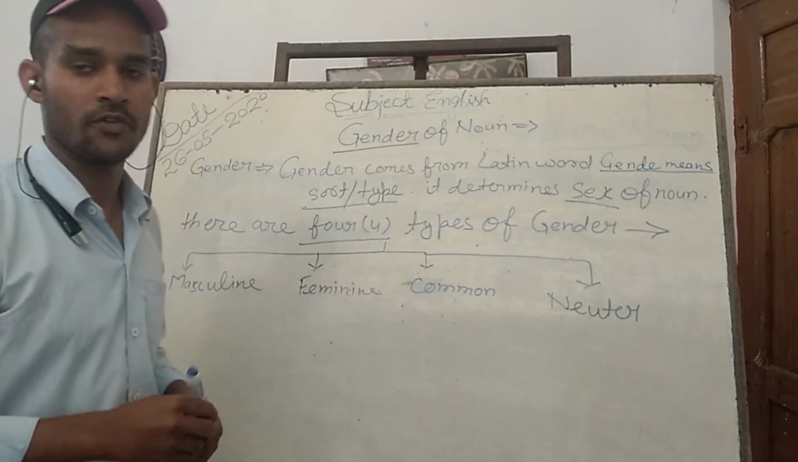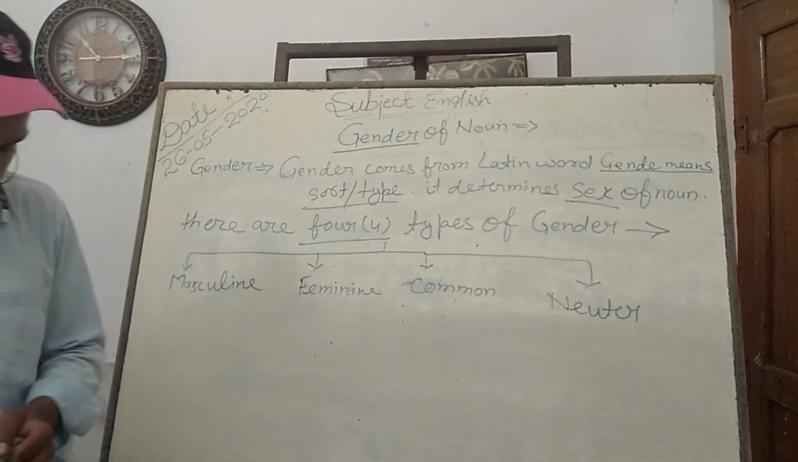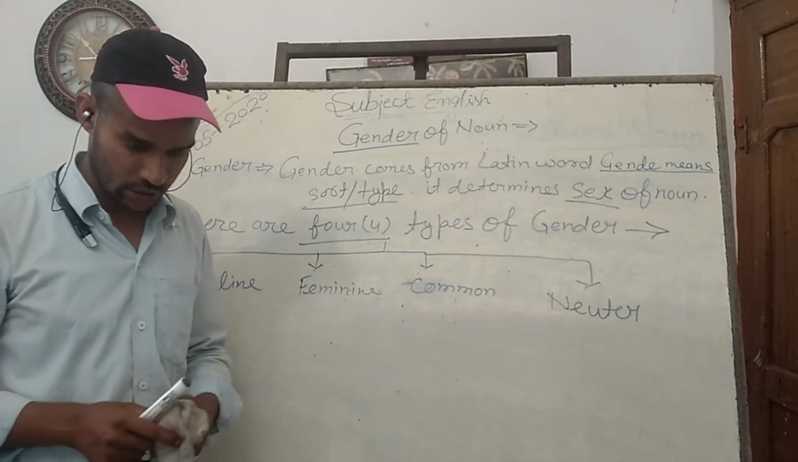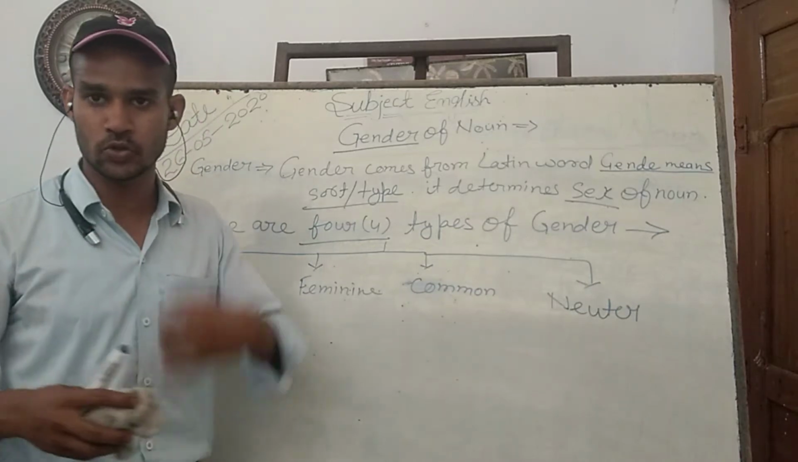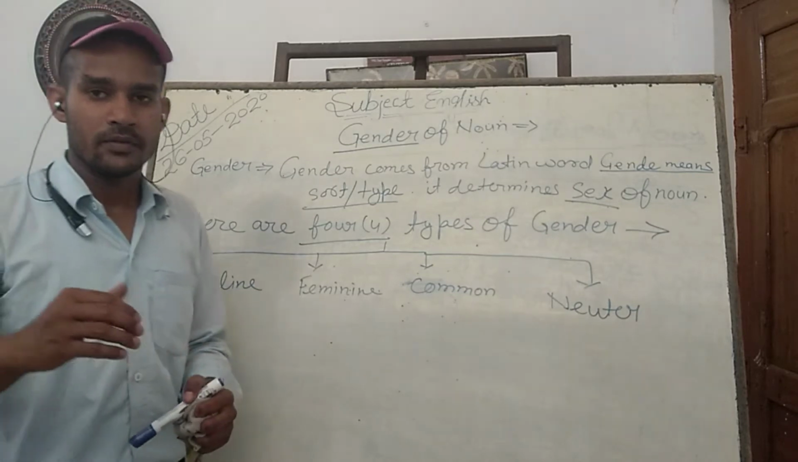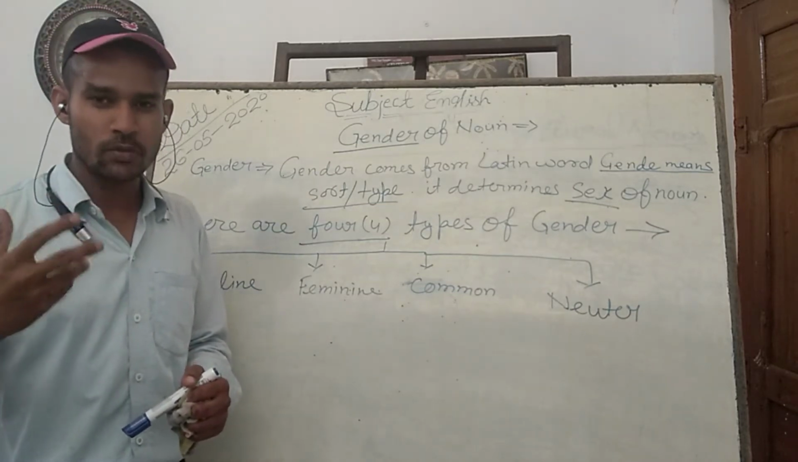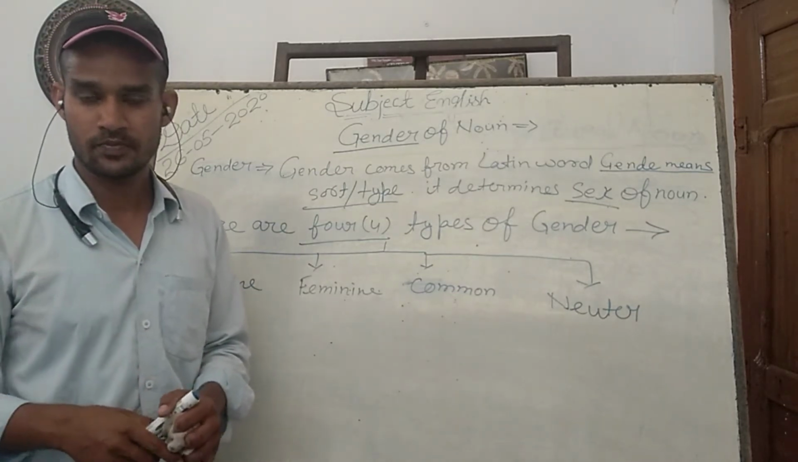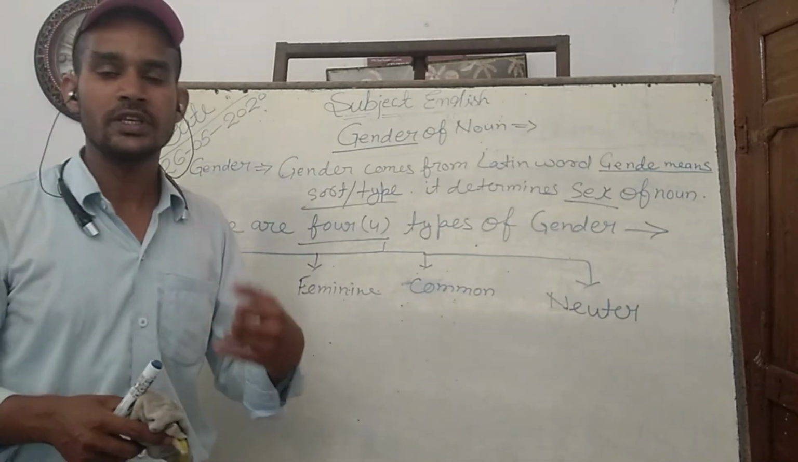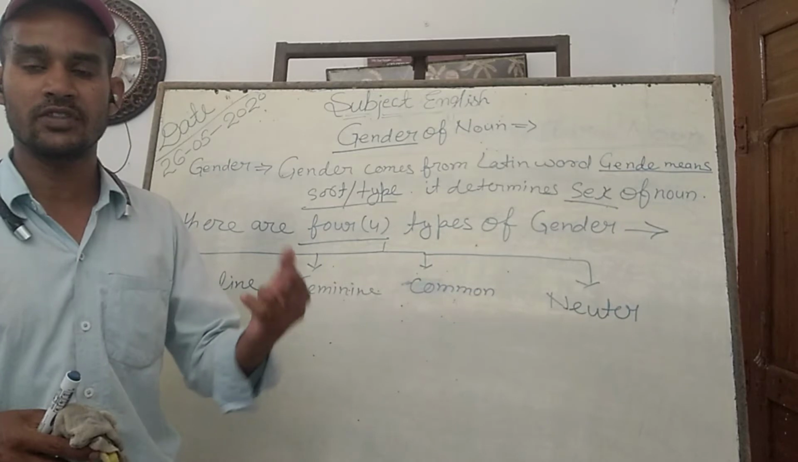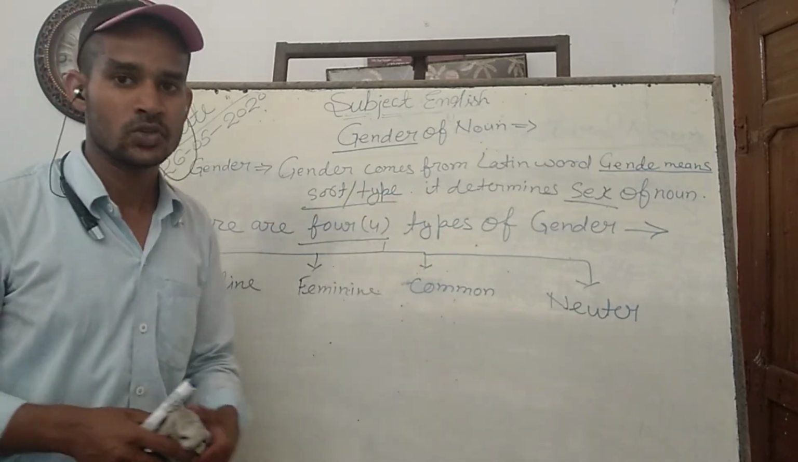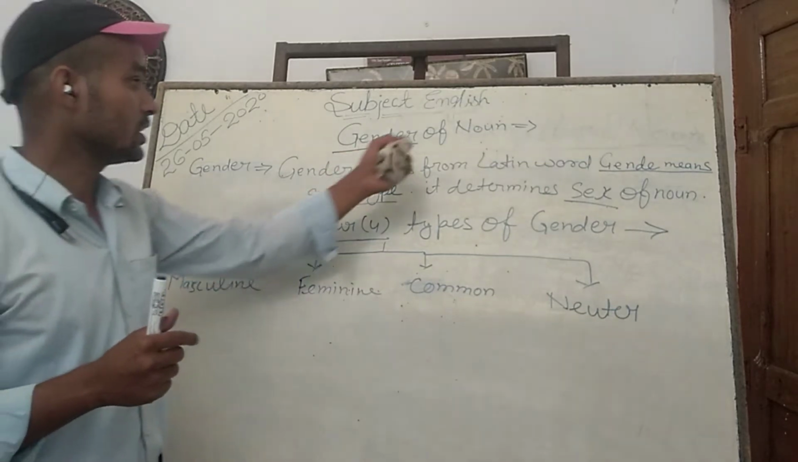Gender of noun, because if you think about any noun, including your own noun, you have your gender also. Sometimes it comes to your mind to which gender this noun belongs. So for this purpose you have to determine under which category of gender this particular object, person or thing comes. So here, gender of noun.